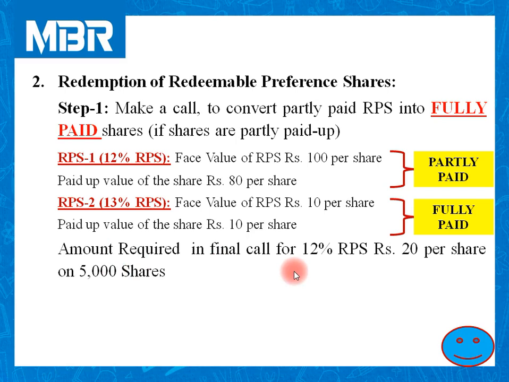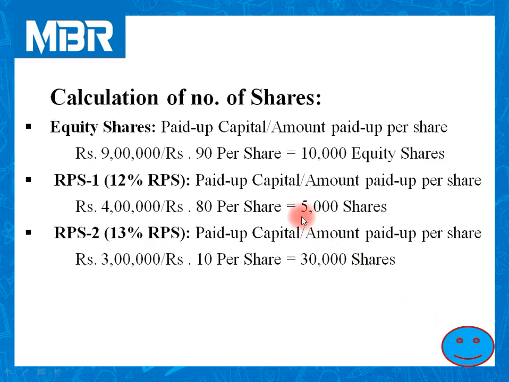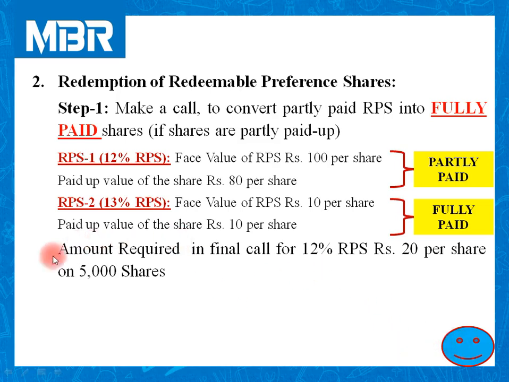Amount required in final call for the first, that is a 12% RPS, at the rate of rupees 20 per share on 5,000 shares. Rupees 100 of face value, 80 paid up. So the amount of difference is the amount of final call, 20. And we need to call these 20 rupees on 5,000 number of shares. Check it. We have completed our calculation over here. So this calculation is highly useful to us at the time of calculation.